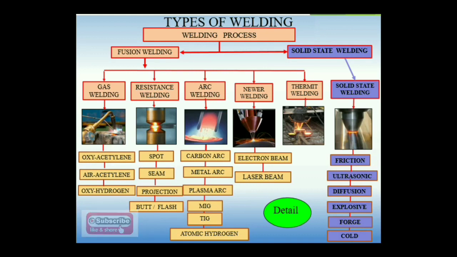So they are in the category of solid state welding process. In summary, the welding process is divided into two categories, fusion welding and solid state welding process. Sometimes filler material is required, and sometimes it is not. Sometimes pressure is required, and in some applications pressure is not required.